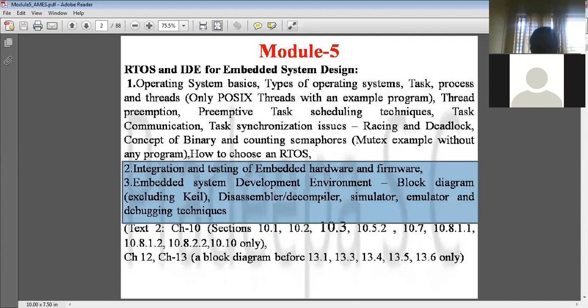The last important part in your syllabus is what debugging techniques exist when you have designed a system in embedded system design. I'll discuss that on Monday's class, along with semaphores and how to choose the RTOS. These concepts I'll discuss in the last class on Monday.